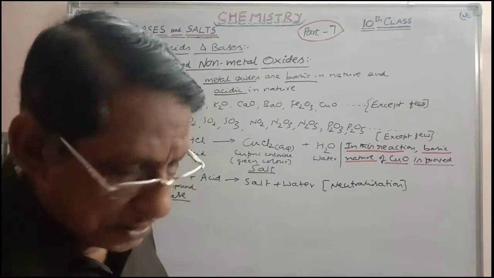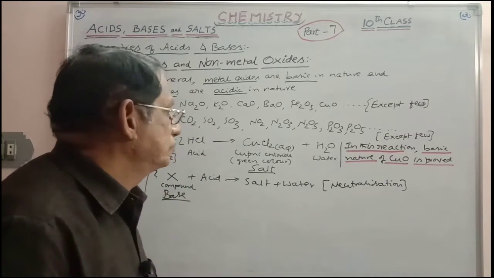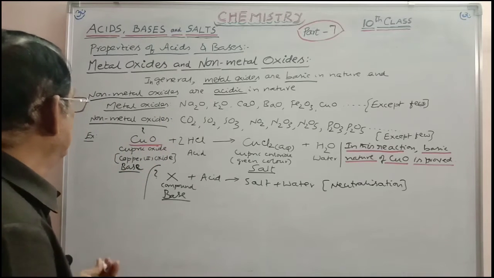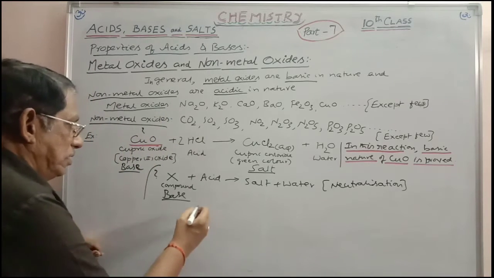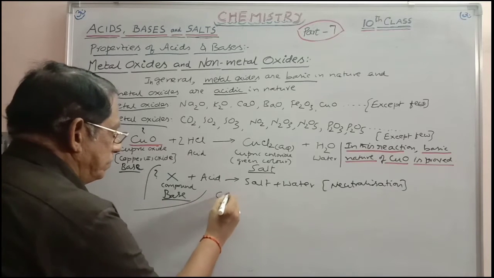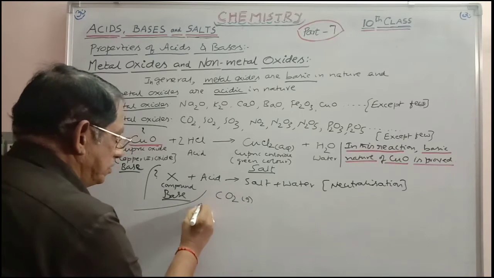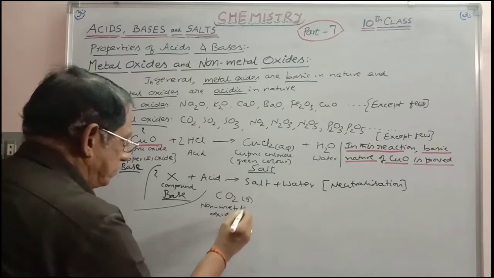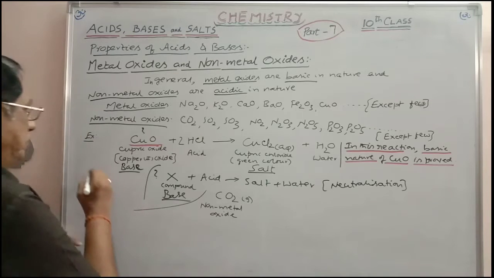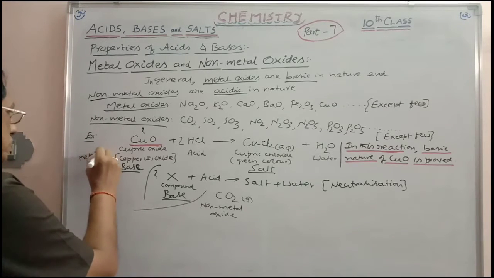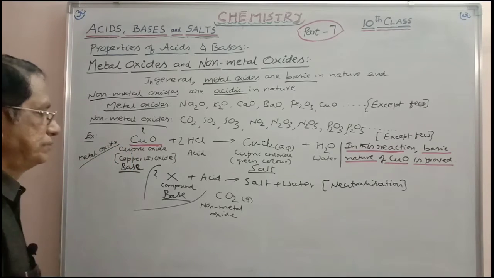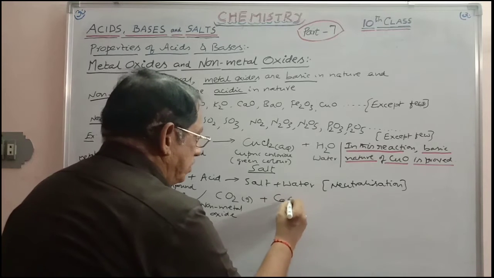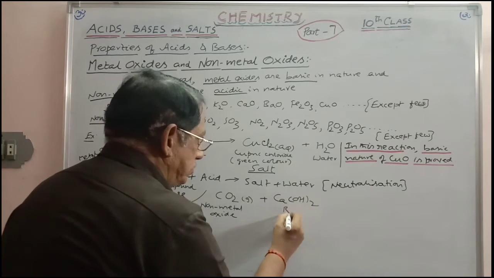Similarly, you can take here one more reaction, a non-metal oxide, like CO2 gas. This is carbon non-metal oxide. CO2 is treated with base. Ca(OH)2 is a base.